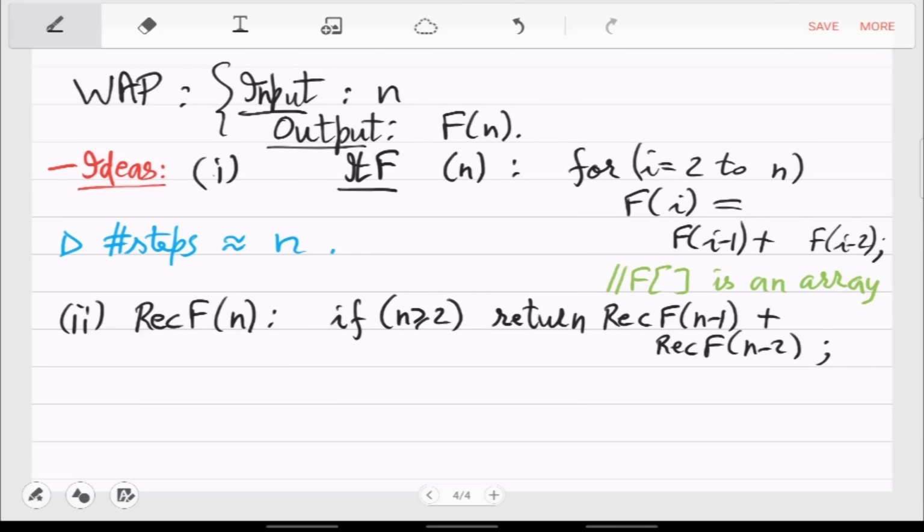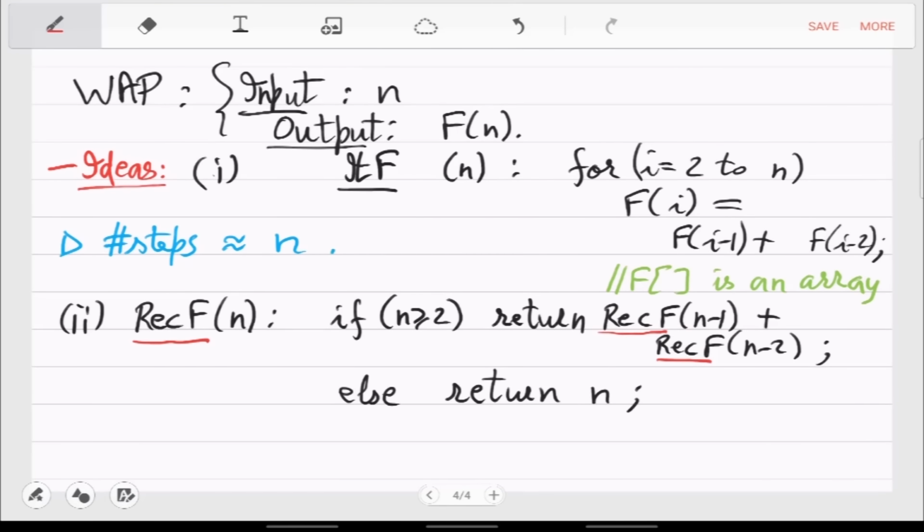And obviously there are base cases, so that also you can write. In that case, I think you just return n. So if n is 0 or 1, you can just return 0 or 1, whatever it is, and it will be the correct answer. So there is this base case, and then there are these bigger cases which are reduced to smaller cases, right? This is the recursive trick. So this is the same function which is being called here. It isn't an array in this case. You are actually calling the function itself.